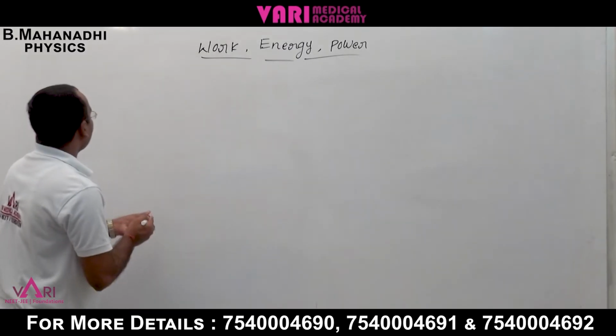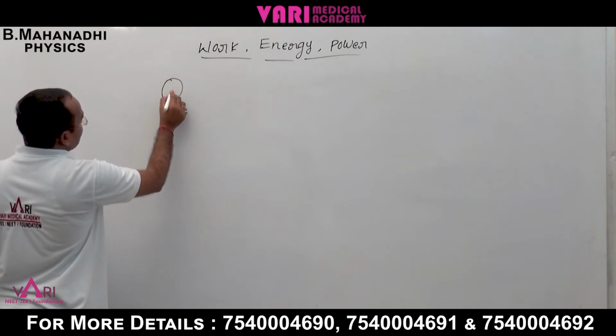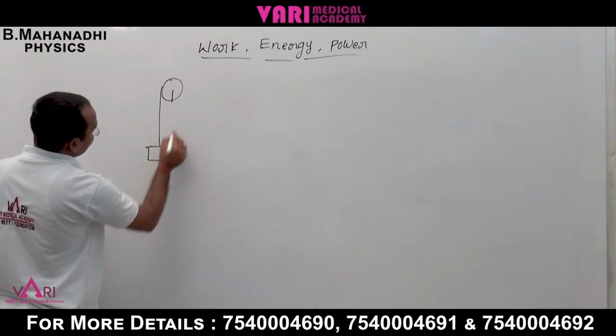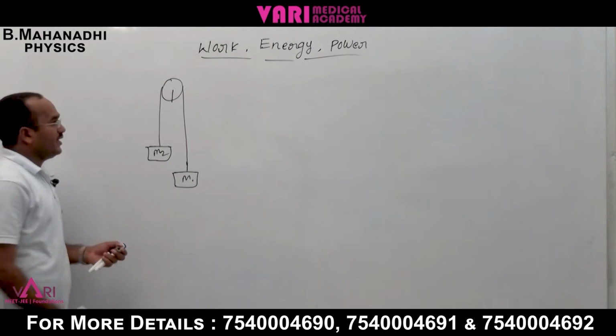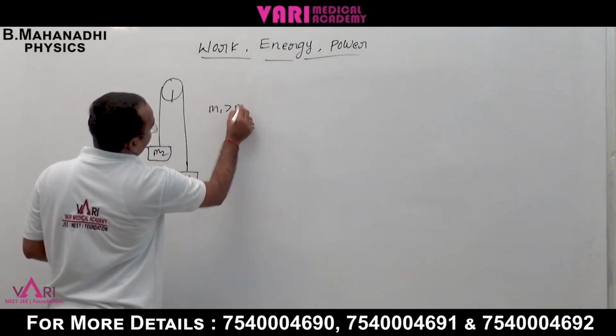Now, if a pulley is connected with two masses, m1 and m2, here m1 is greater than m2.